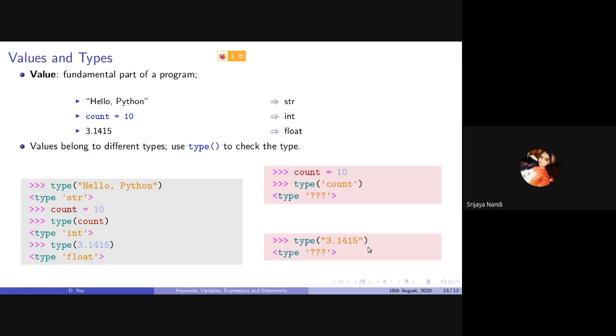Anyone? First one will be integer. Mm-hmm. And the second one float. Okay, anyone else? The first one will be integer and the second one will be string.